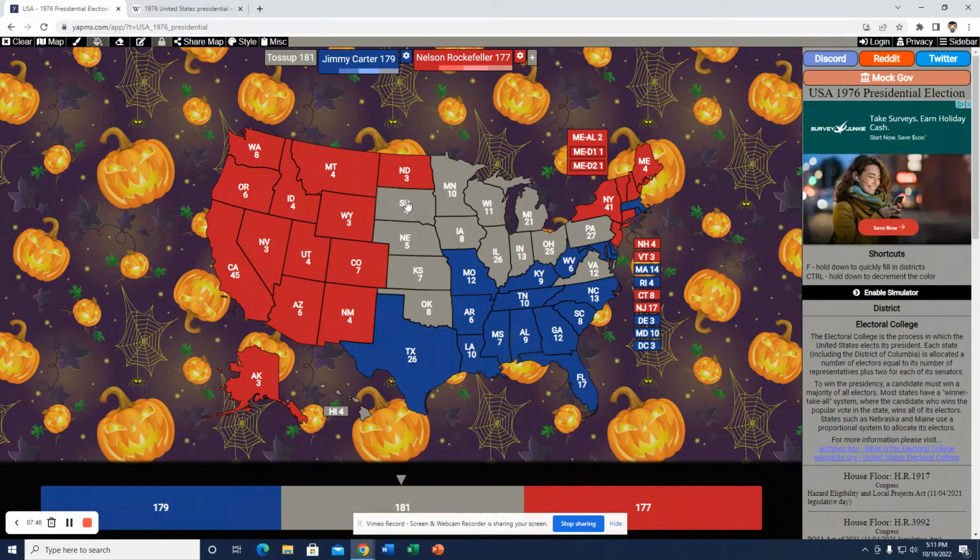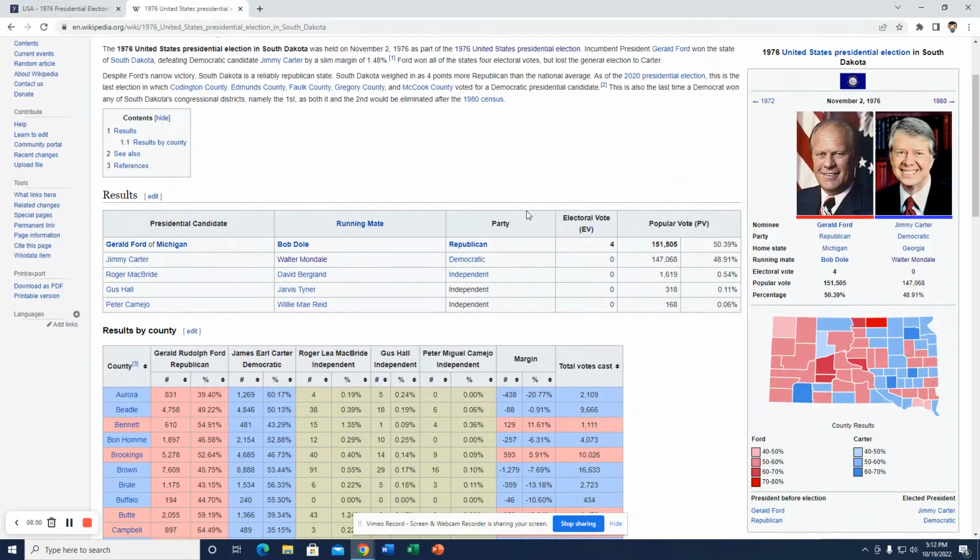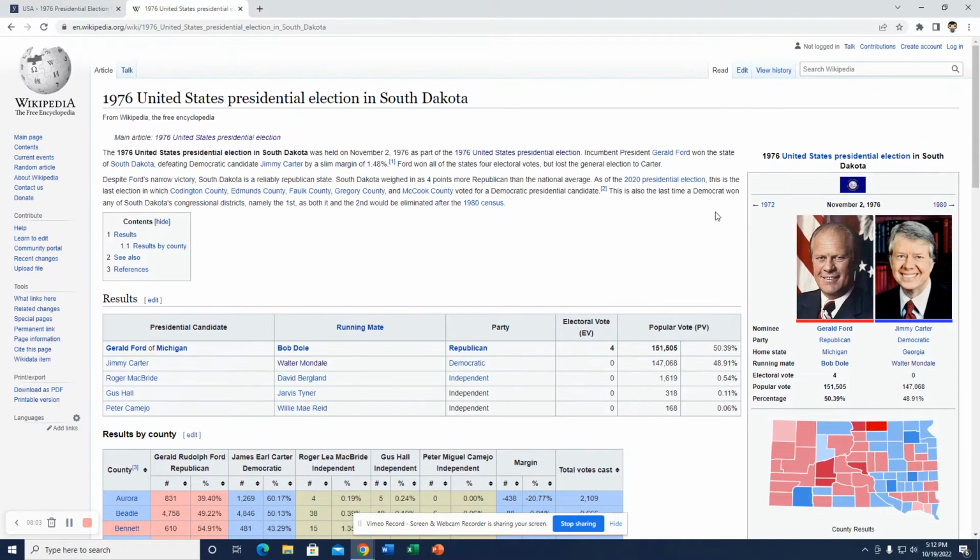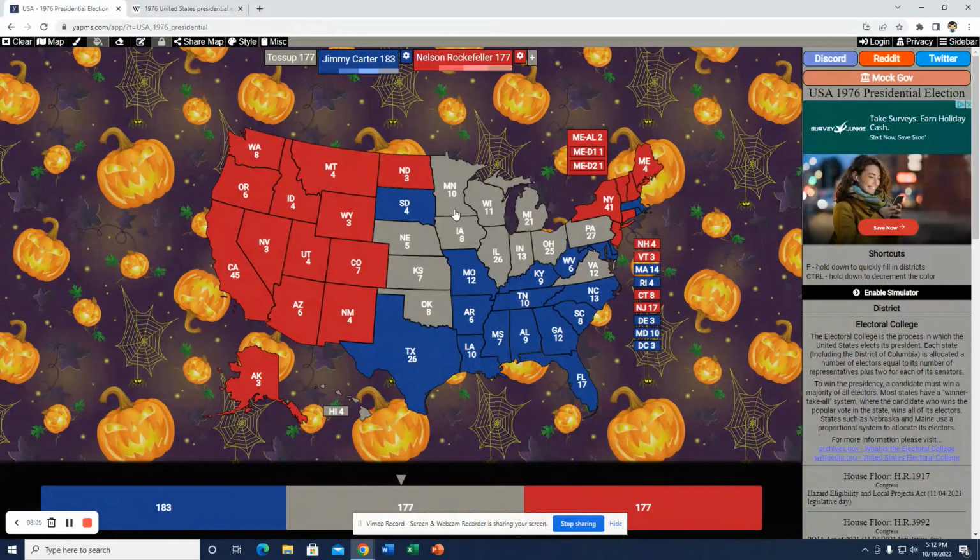So for that reason, I think Carter could actually pull out South Dakota due to doing great in rural areas. Rockefeller wouldn't have the greatest rural support. And I could actually see Carter pulling this out. It might be a little shocking to say that, but as I said, it was only decided by a point. So it isn't like our modern day. Carter had better rural support, so for that reason, I think he could pull it out in South Dakota, Rockefeller being too liberal for these areas. Nebraska, however, was a solid one for Ford. So I think Rockefeller can still pull it out, but with a reduced margin, as I talked about in these other states.